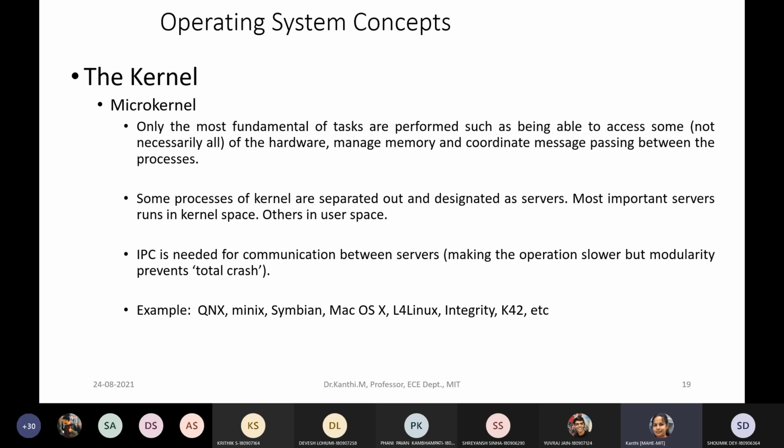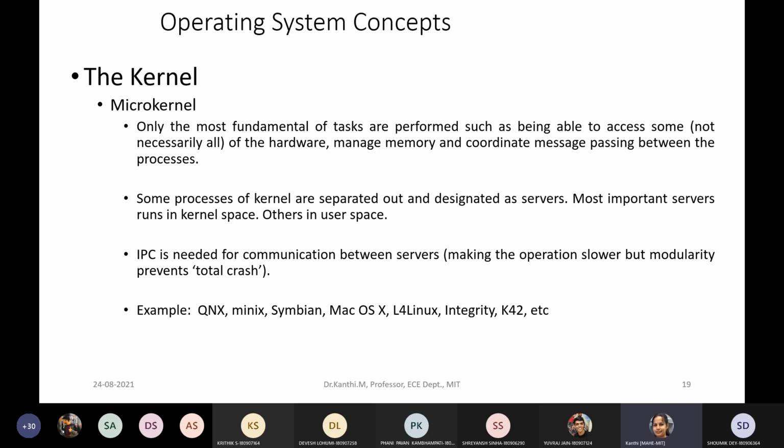The most fundamental tasks are performed, such as being able to access some of the hardware, manage memory, and coordinate message passing. You need message passing because you don't have everything in a single kernel space here. You keep only the relevant information, so you need to pass messages with the others in case you need to.